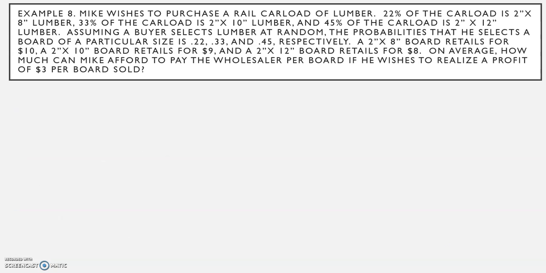Example 8. Take your time, read it, and organize the information in a table. Okay. Mike wishes to purchase a rail car load of lumber. 22% of the carload is 2x8 lumber, 33% is 2x10 lumber, and 45% is 2x12 lumber.